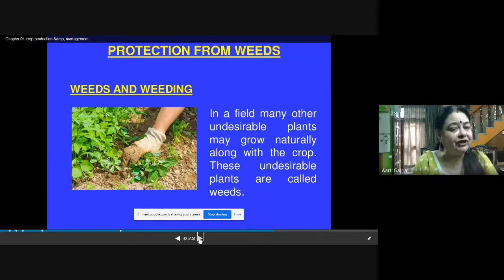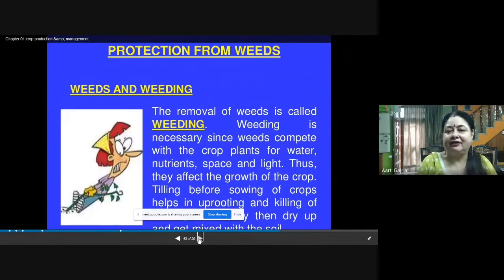So how can we remove these weeds? We can remove them manually, or we can use some machines, or we can use chemicals to remove them. In a field, many other undesirable plants may grow naturally along with the crop. These undesirable plants are called weeds. The removal of weeds is called weeding. Weeding is necessary since weeds compete with the crop plants for water, nutrients, space, and light. Thus, they affect the growth of the crop.